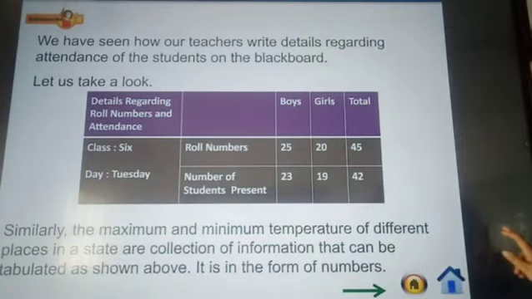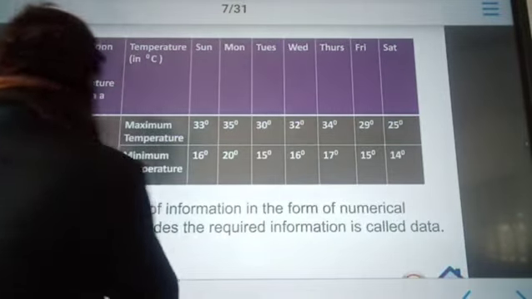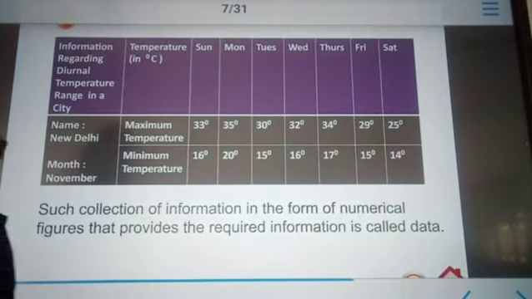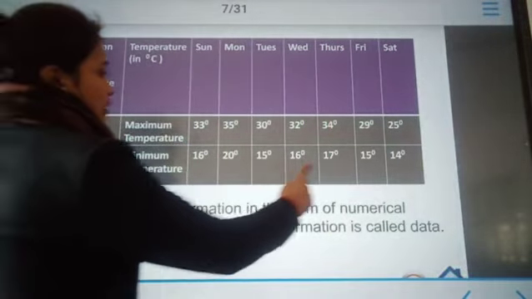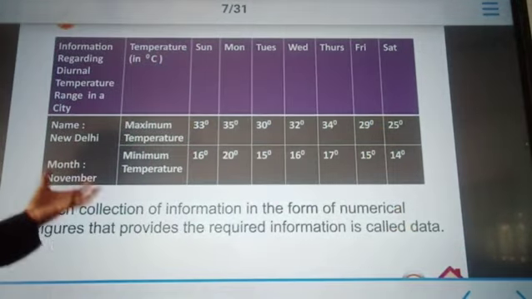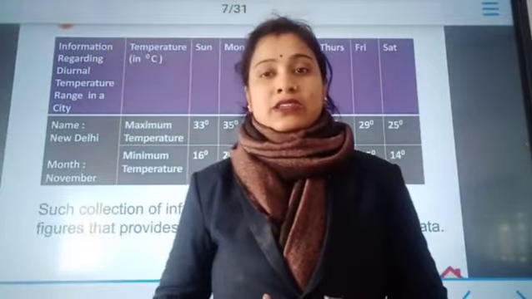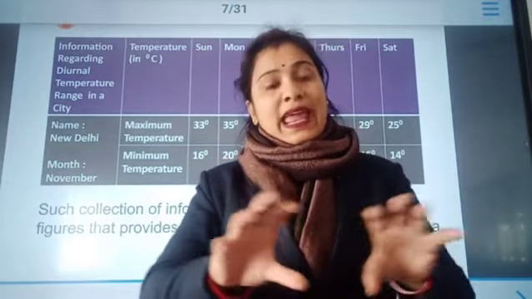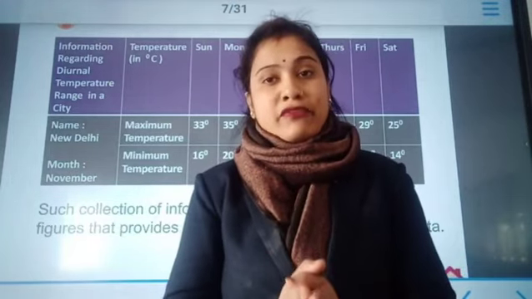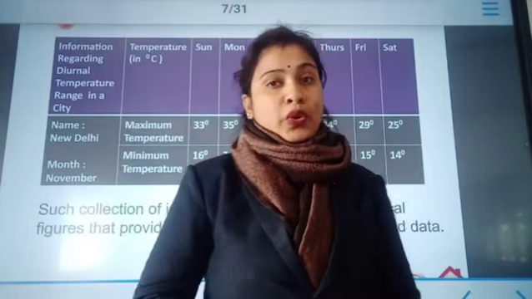Similarly, if I ask you how we are going to represent the information about temperature, this is how. We have the temperature of New Delhi in the month of November. These are the maximum temperatures recorded on each day, and this is the minimum temperature recorded on each day. Such collections of information which we represent in numerical form are known as data. When any information is represented in a numerical way, this is known as representation in the form of data.